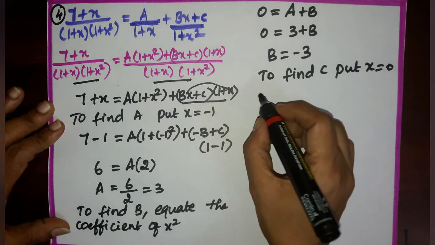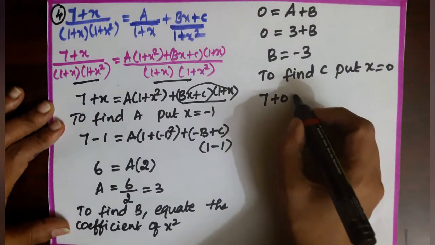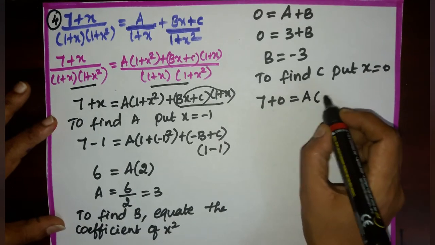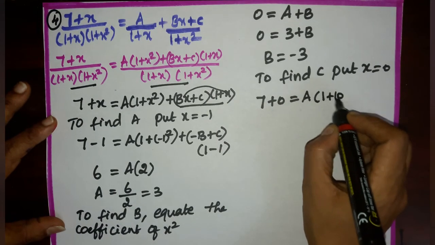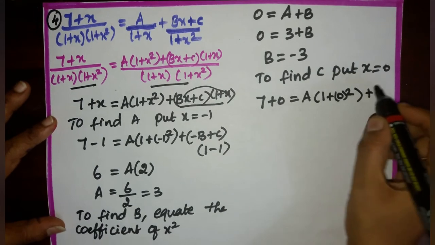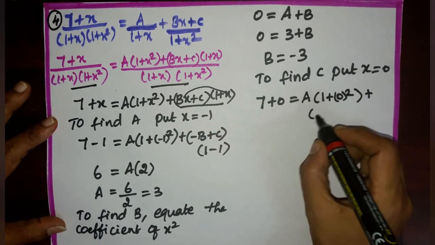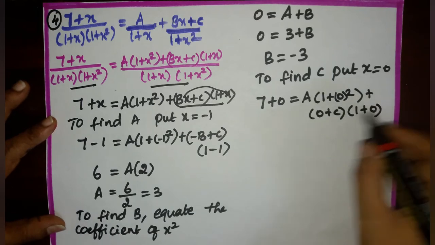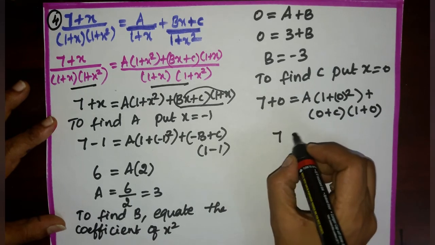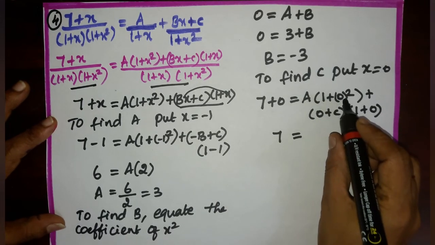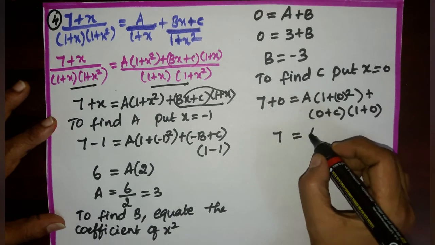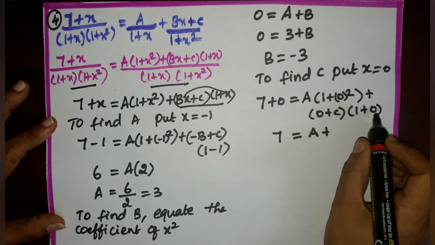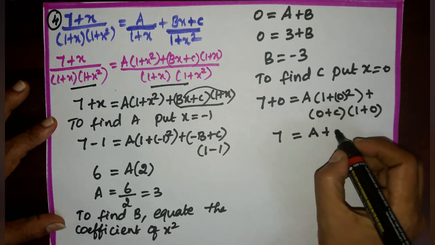Then we get 7 plus 0, which is equal to a into (1 plus 0) square plus b into 0 is 0 plus c into (1 plus 0). 7 plus 0 is 7, which is equal to (1 plus 0) square is 1. 1 into a is a plus 0 plus c is c. 1 plus 0 is 1. c into 1 is c.